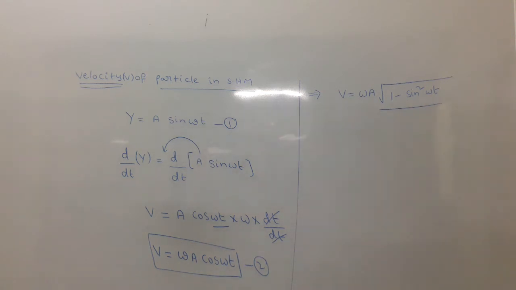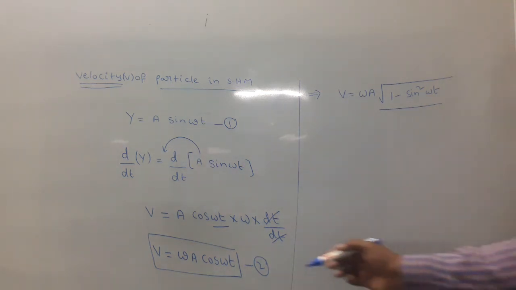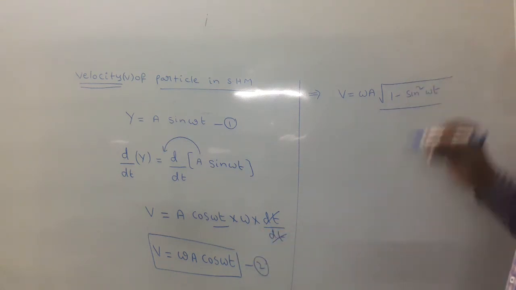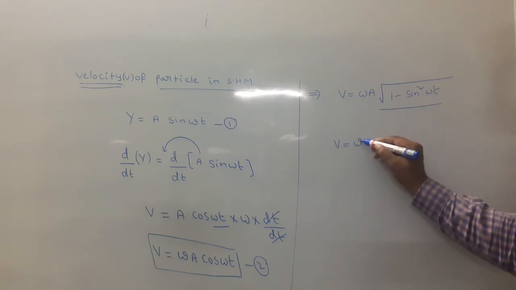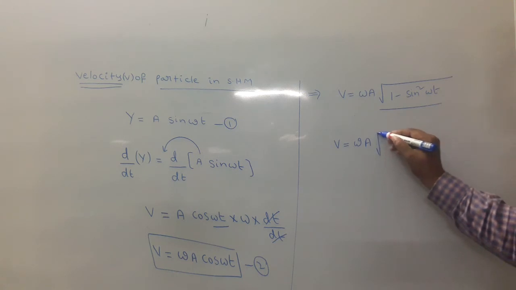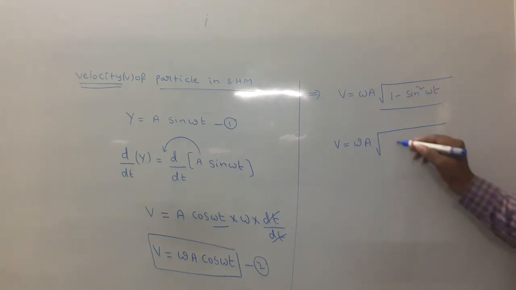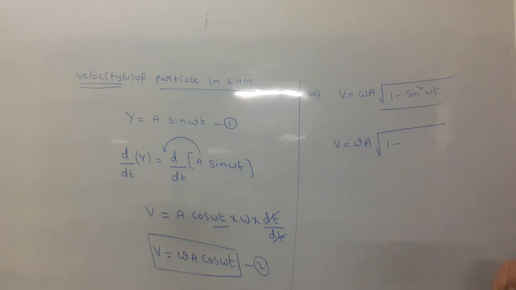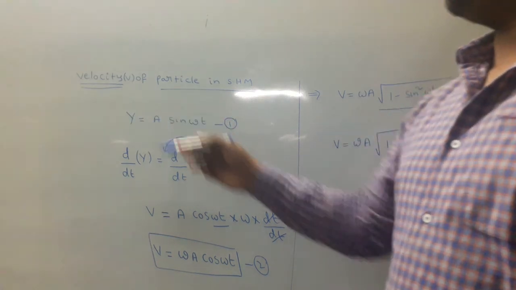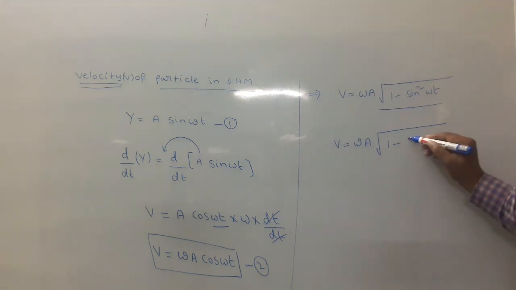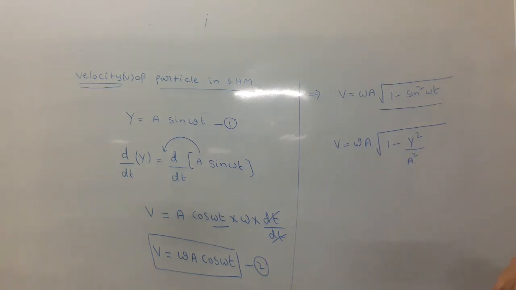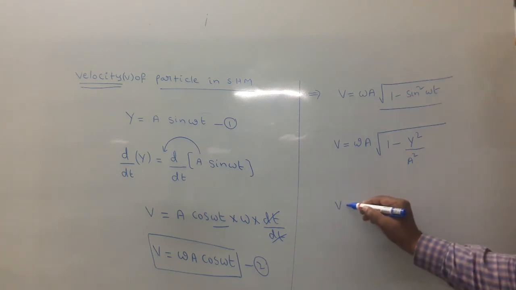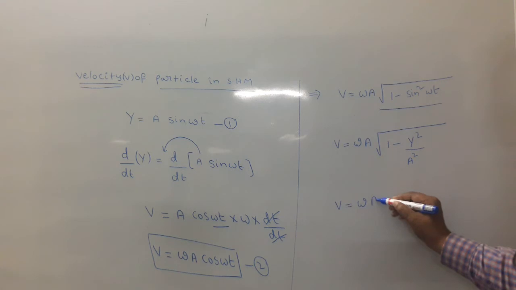According to that formula, cos omega t is under root 1 minus sin square omega t. V equals omega A under root 1 minus sin square omega t, and sin square omega t is written as y square by a square.